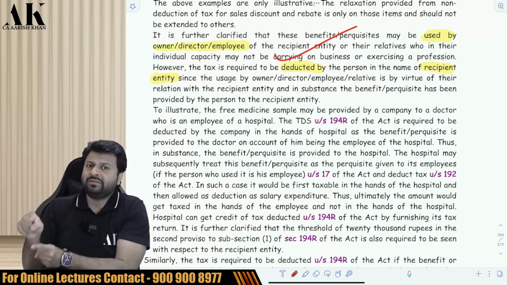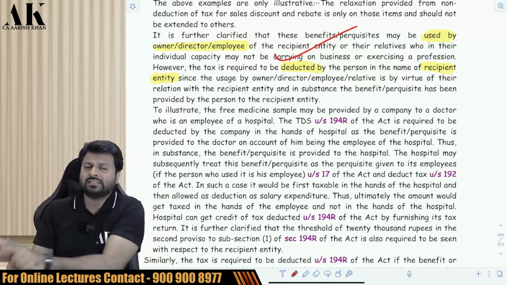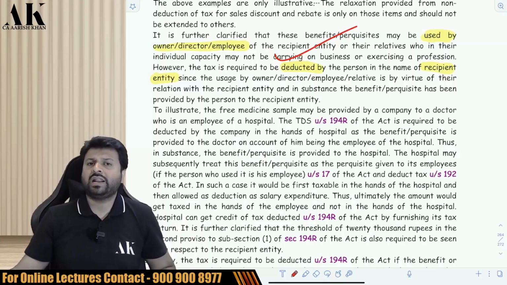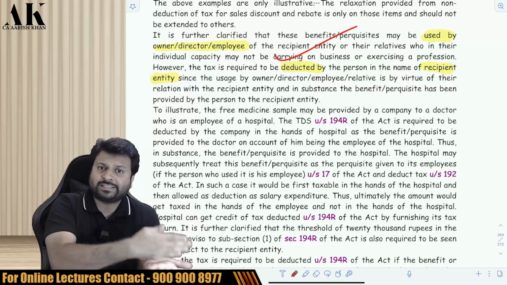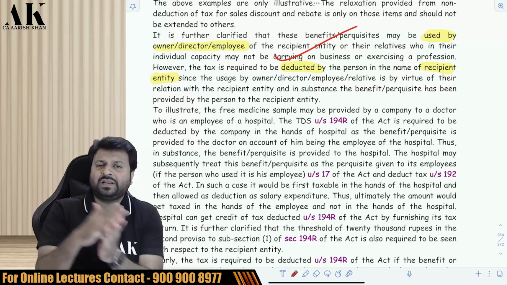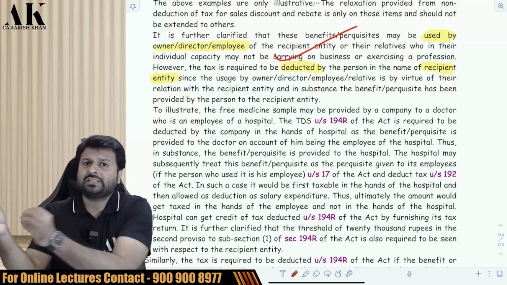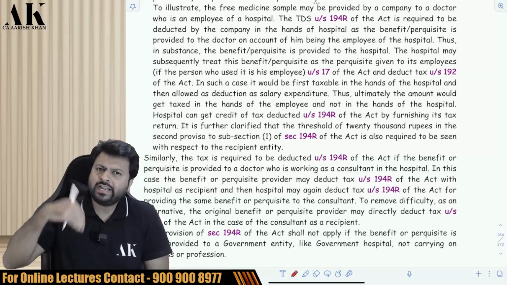So the pharma company will deduct TDS in the name of the hospital under 194R, and the hospital will deduct TDS in the name of the doctor under section 192, and the hospital will also claim the deduction. The hospital will show that as its income. That sample medicine will be shown as an income by the hospital, and the hospital can also claim that as a deduction when it is given to the doctor. Okay, check it please. Now the next one is a continuation of the previous one only.